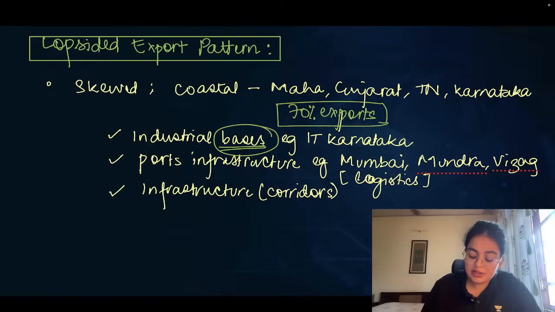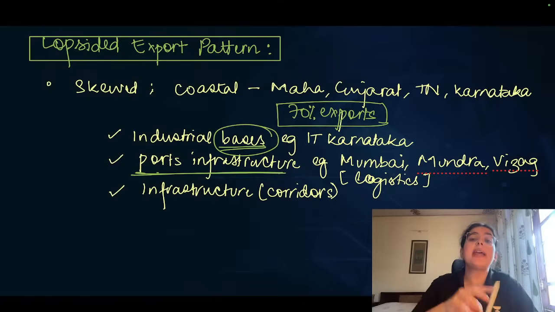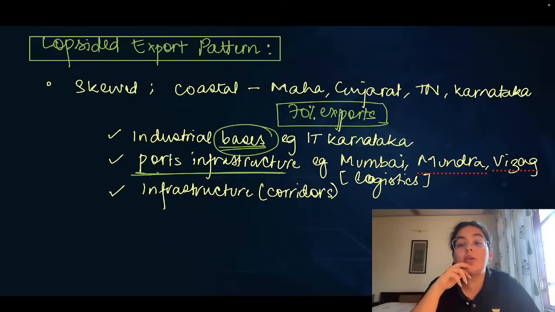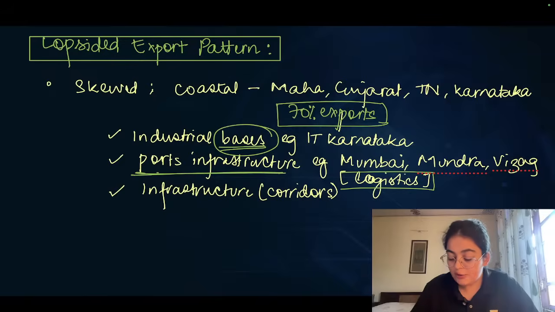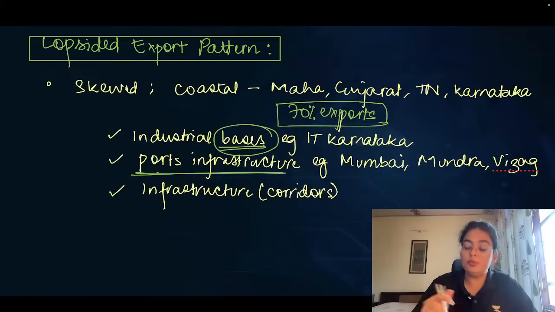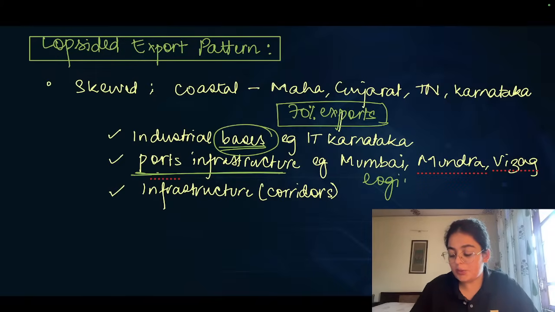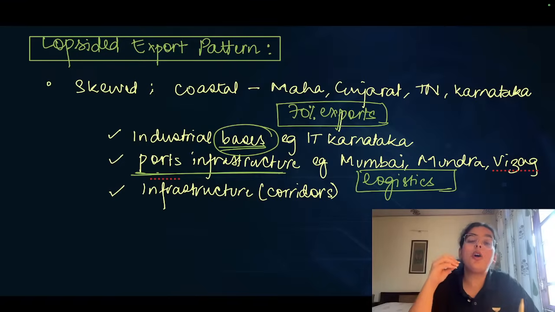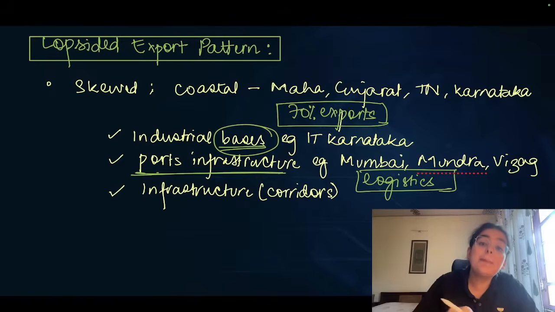So port infrastructure in these regions is also excessively focused as compared to other states. For example, the JNPT port, the Mundra port, the Vizag port, etc. They create an easy way for ensuring the to and fro movement of goods, and that is what we call logistics, right? So therefore, the problem is highly industrialized states, with industrialization concentrated in only a few regions, and